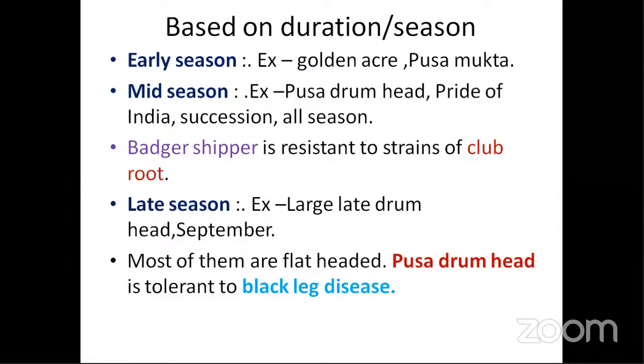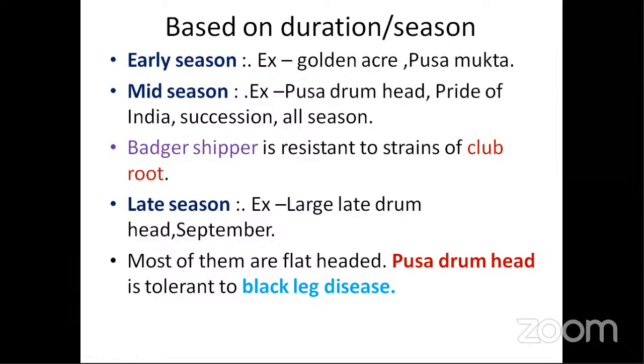Mid season is Pusa Drumhead, Pride of India, and Succession all season. Badger Shipper is resistant to strains of clubroot. So for clubroot you have Badger Shipper, and late season varieties are late drumhead, large late drumhead, and September. Most of them are flathead, and Pusa Drumhead is tolerant to black leg disease.